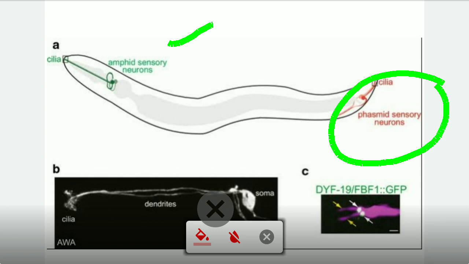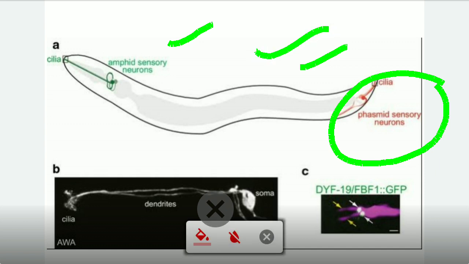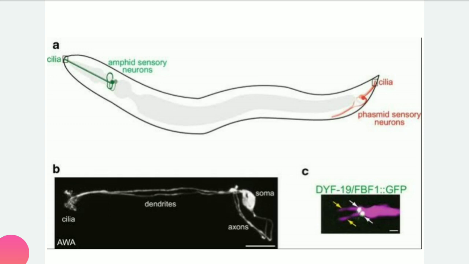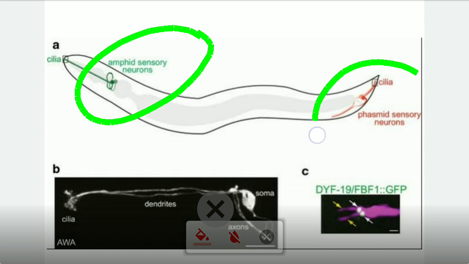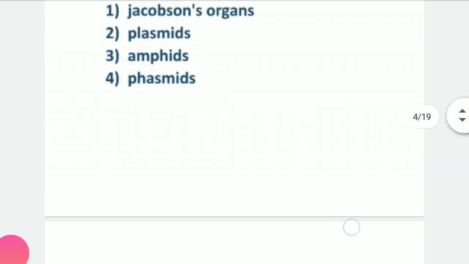So for chemoreceptor, C also comes first. The amphid cells are chemoreceptor cells, and P, phasmid, means they are glandulosensory. Glandulosensory, why? Because sometimes these cells perform the function of glands also, and sometimes they become sense organs when needed. Just because of these two characters, these cells are very important, and this is a very important characteristic of the Aschelminths. Why is it so important? Because on the basis of these two cells, the classification of the Aschelminths is also done. Later on we will study how.